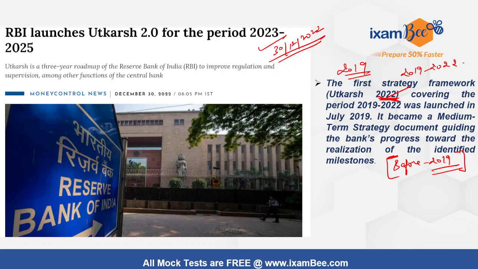A longer term dynamic strategy is essentially required in order to deal with, and also adequately respond to, the rapidly changing economic, social and technological ecosystem. That is completely and clearly stated in the document also.